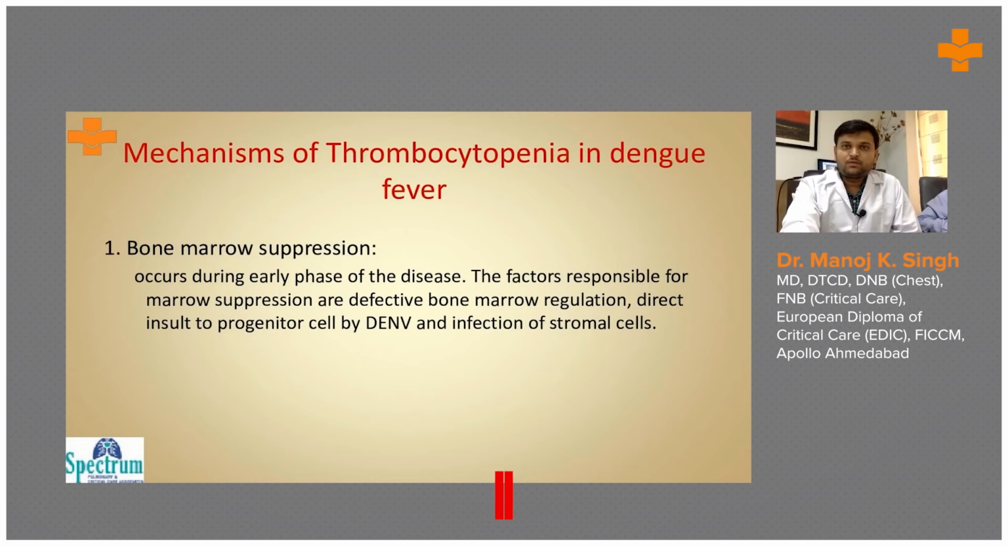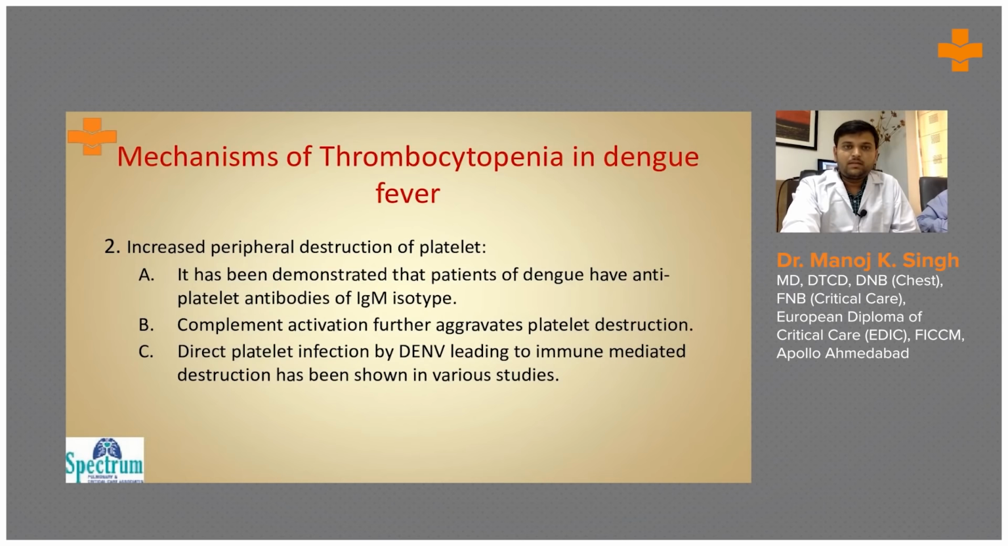There are some mechanisms for thrombocytopenia in dengue fever. In the early phase of the disease, there will be bone marrow suppression. There will be increased peripheral destruction of platelets in the form of antiplatelet antibodies or a direct platelet infection by the dengue virus.